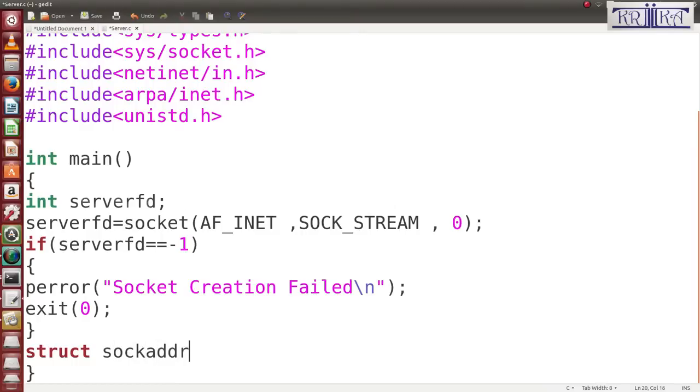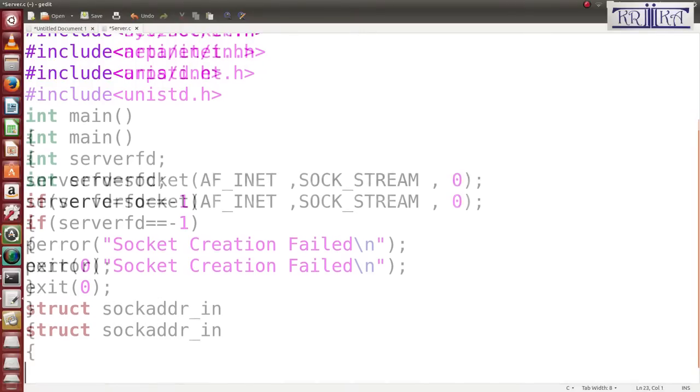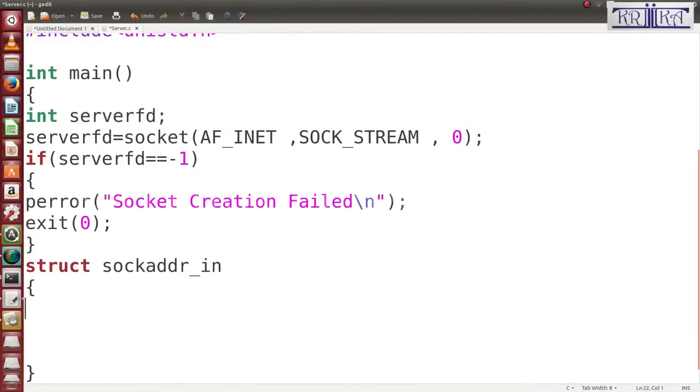sockaddr_in. What are the data values I want to tell you? The data values are: first, sin_port, which is a short, 2 bytes. So here I will know that the type is short. Then the other one is what? sin_family, which is also a short. It is also 2 bytes.